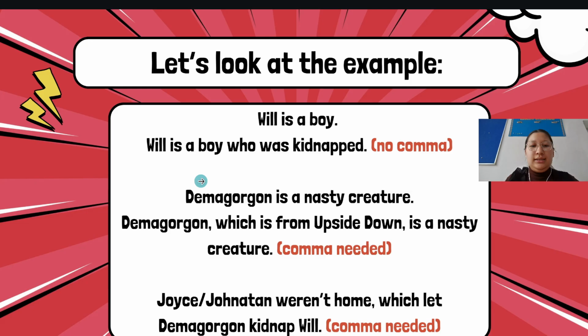Next sentence. Demogorgon is a nasty creature. Just a simple sentence. Now let's make it more interesting. Demogorgon, which is from the Upside Down, is a nasty creature.